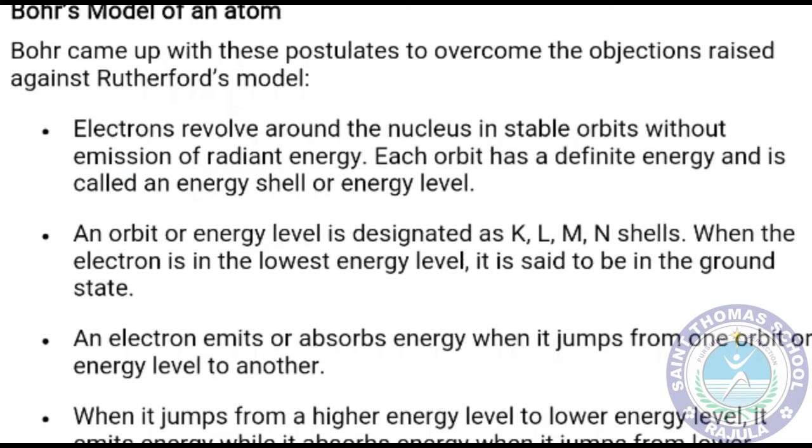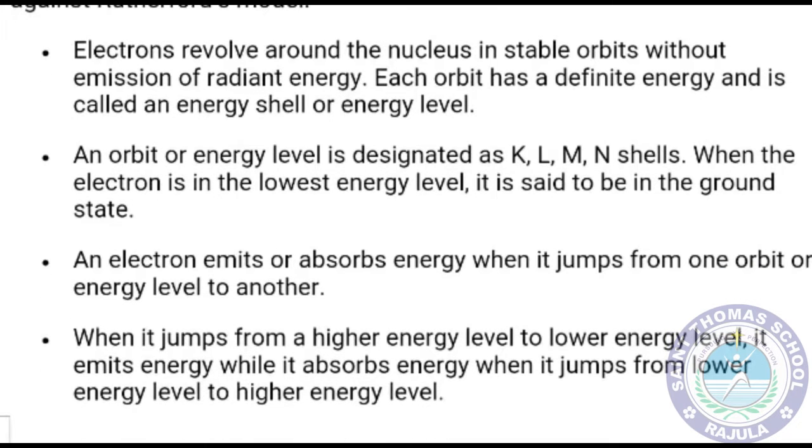An electron emits or absorbs energy when it jumps from one orbit to another energy level. When it jumps from a higher energy level to a lower energy level, it emits energy, while it absorbs energy when it jumps from a lower energy level to a higher energy level.